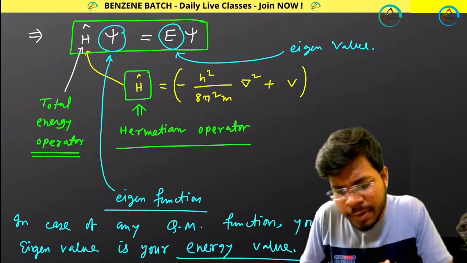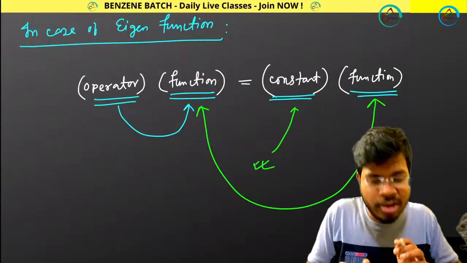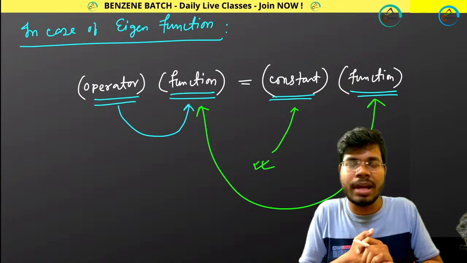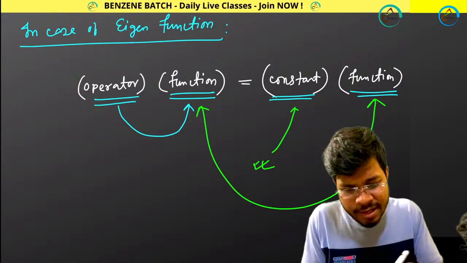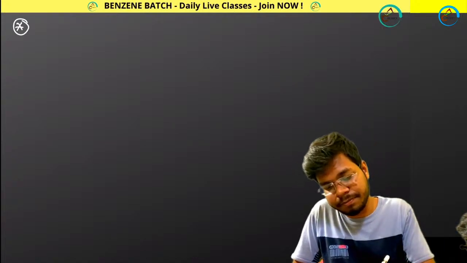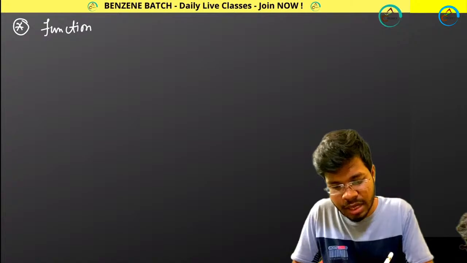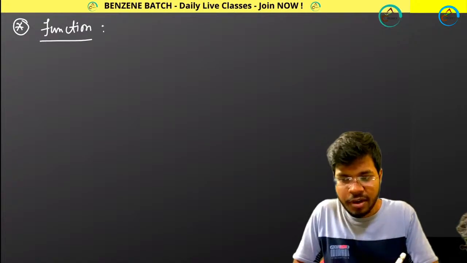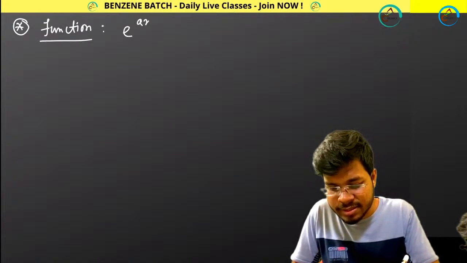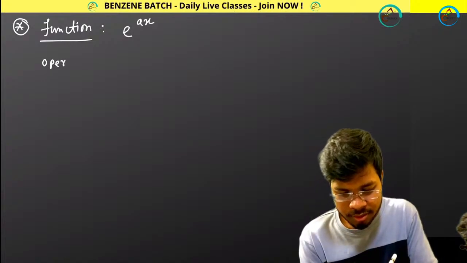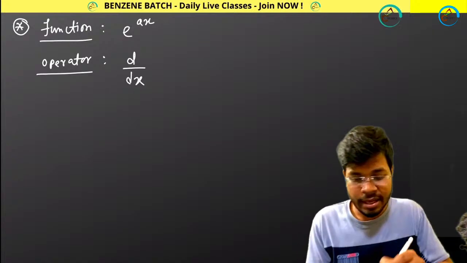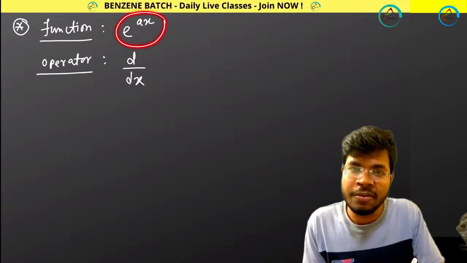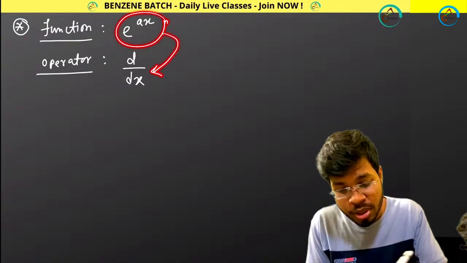It is true. But if you want to understand this thing mathematically, because in the JAM examination more mathematical things will be coming from this section, let's check. So I am giving you one function, e to the power ax, and I am giving you the operator, d by dx. Can you tell me whether this function is an eigenfunction or not with respect to this operator?